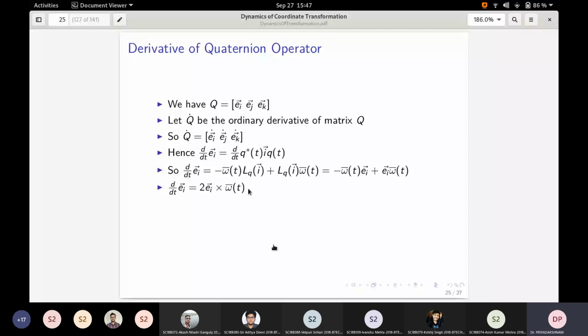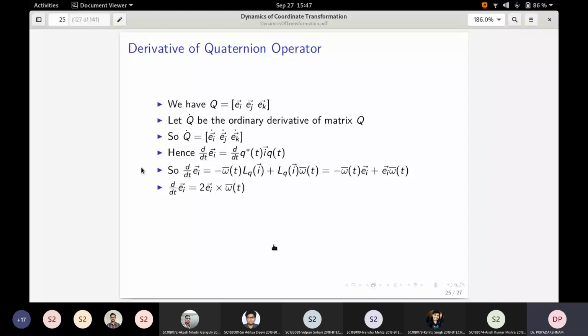The derivative of any vector is the vector cross producted with the axis of rotation, assuming there is an axis of rotation. We are assuming that the origin is fixed and the rotation operation is happening; we are not considering translation. So this is the same result we obtained using quaternion multiplication.